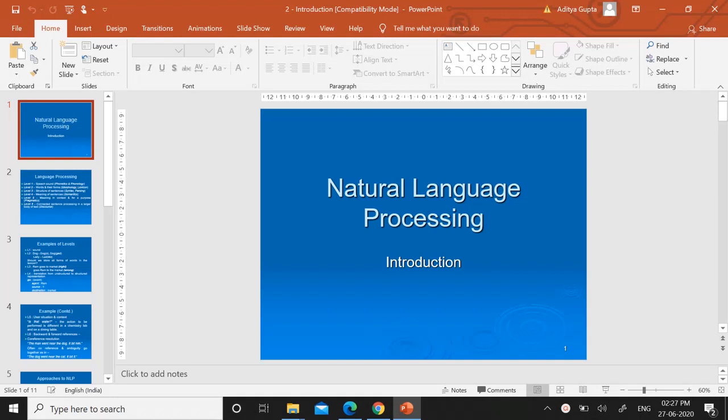Okay. Hello everyone, this is Ankita Gupta and today I am here to explain a very important topic of artificial intelligence, that is natural language processing. So I am just going to give a brief introduction of what are the different phases, or what are the 6 phases of natural language processing.